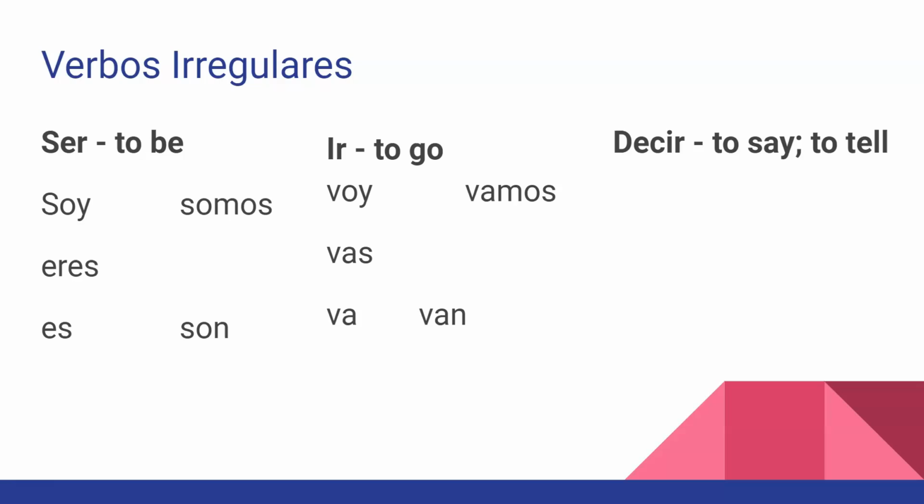And decir, to say or to tell. Here's an irregular yo. And then the rest is a stem changer. So that E to I stem change, except in the nosotros, we keep the E. 3 others you should be aware of.